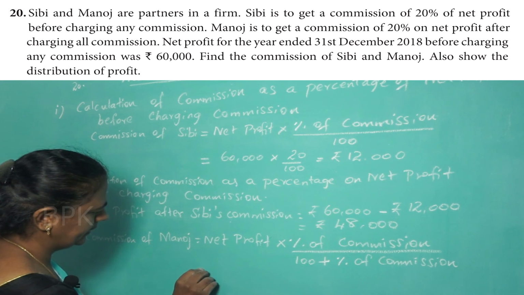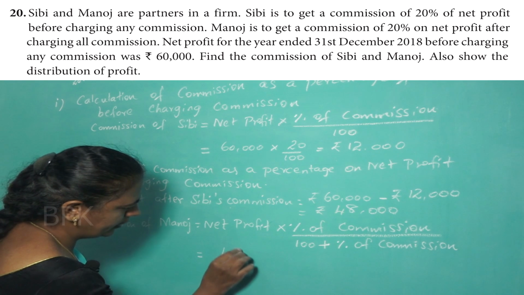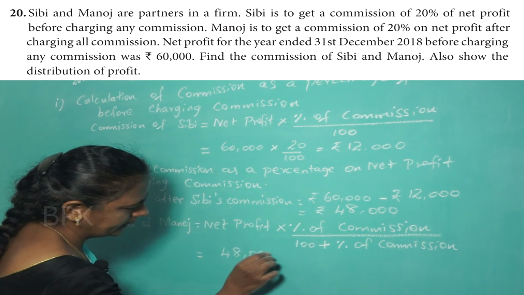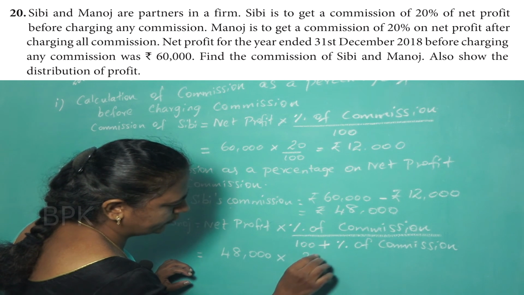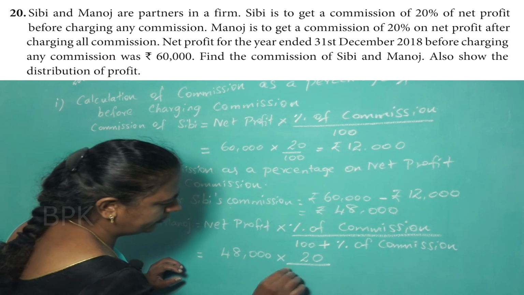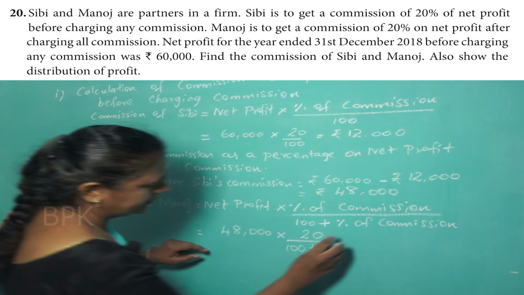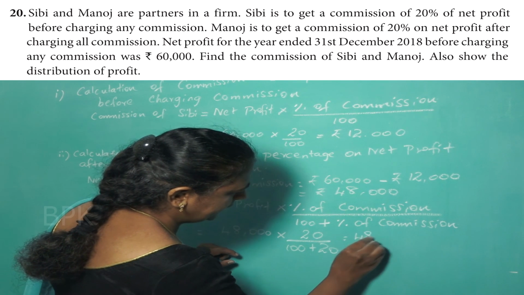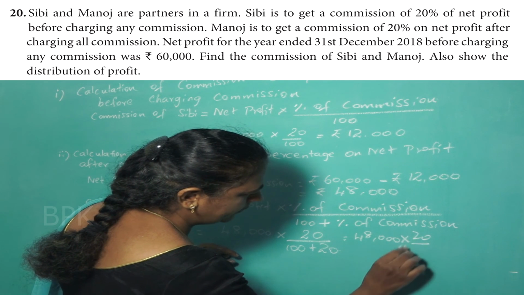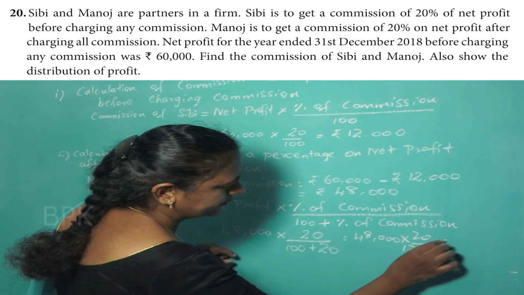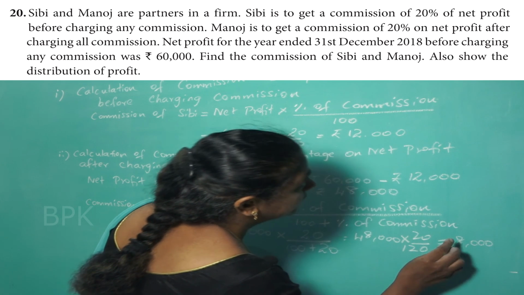So, net profit, what is the net profit now you got? Now you got only 48,000 into, what is the percentage given in the question? 20. Down what you have to do? 100 plus 20. That is 48,000 into 20 divided by 120. So, that will give you 8,000 rupees.